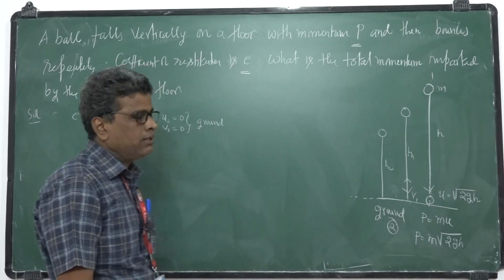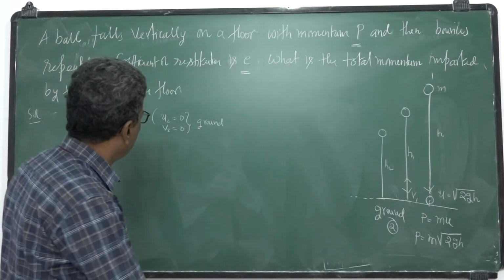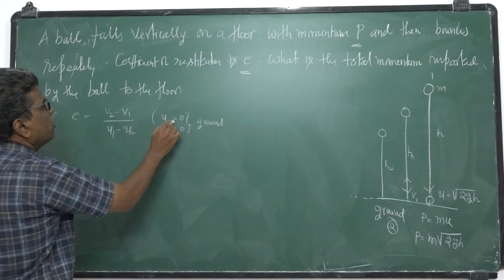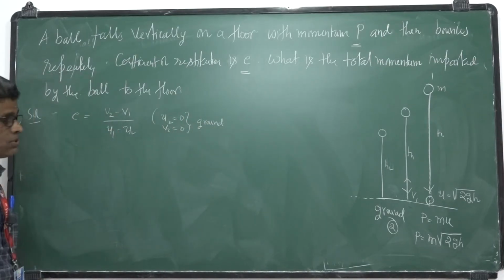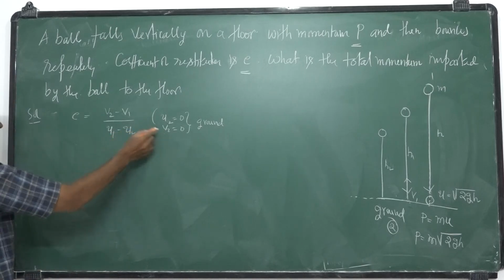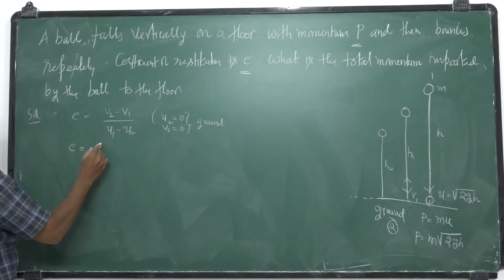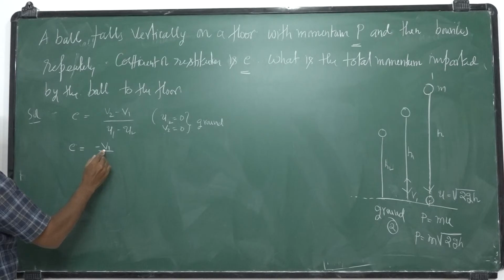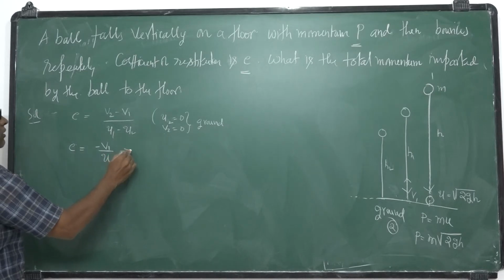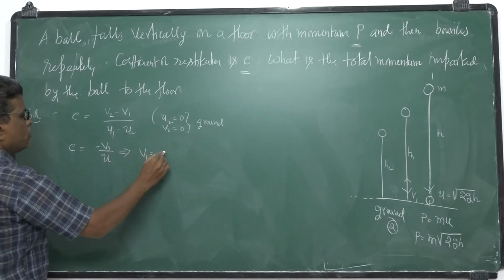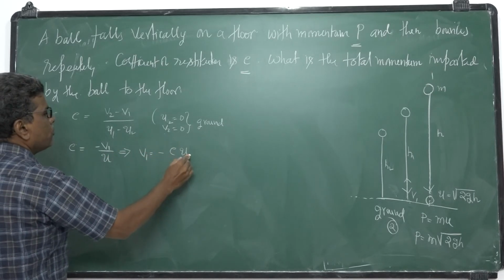So this is a collision between the ball and the ground. Before collision and after collision, the ground will be at rest, so their velocities are 0. Substitute these values here, you will get E is equal to minus V1 by U1. So the velocity of the ball after the first collision, V1, is equal to minus E U1.